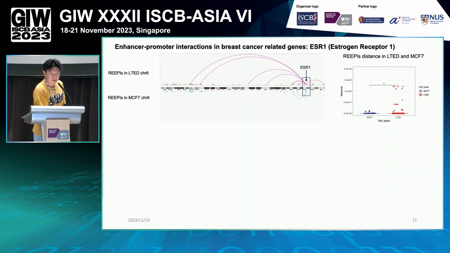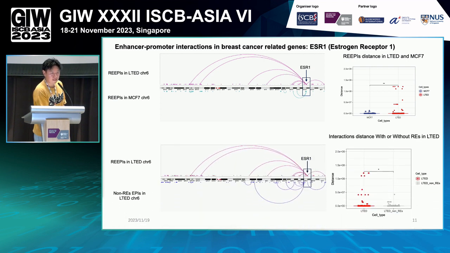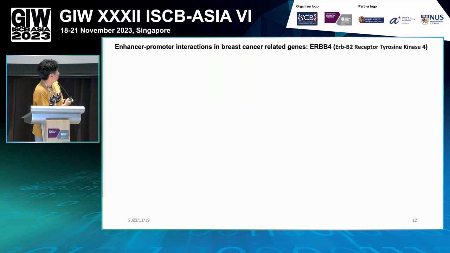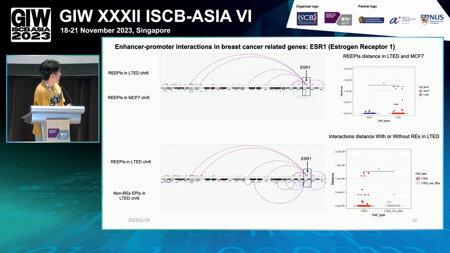We have some typical examples here. We chose one receptor, ESR1, and we find that in LTAT and in MCF7, the linear chromosome distance of this type of interaction related to the breast cancer related gene ESR1 is quite different. For example, it is extremely long in LTAT, but not in MCF7.